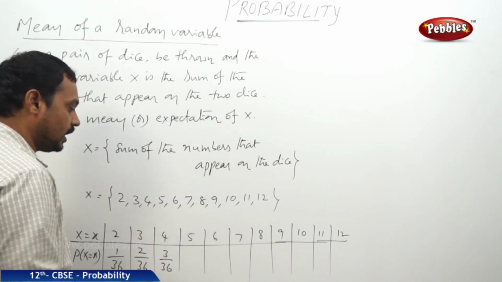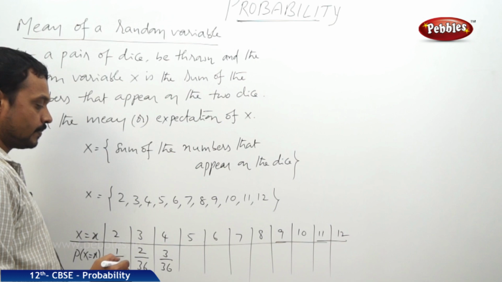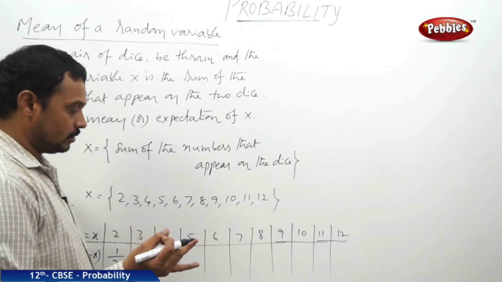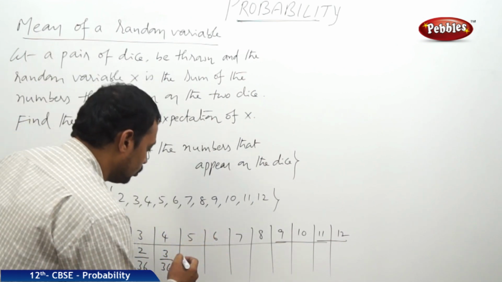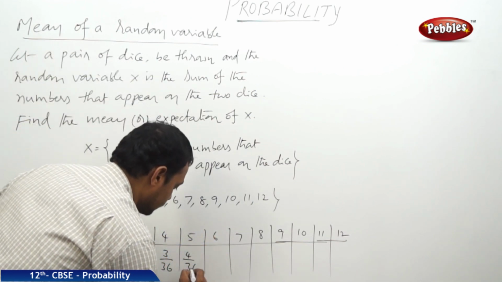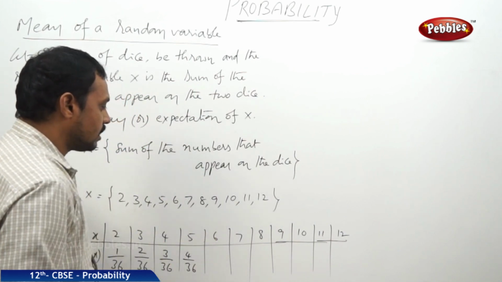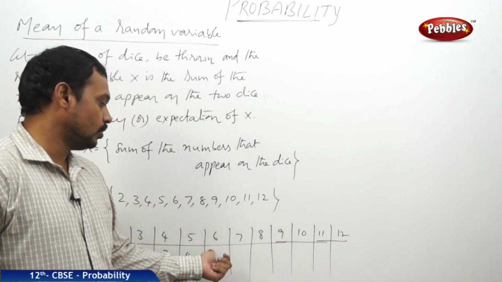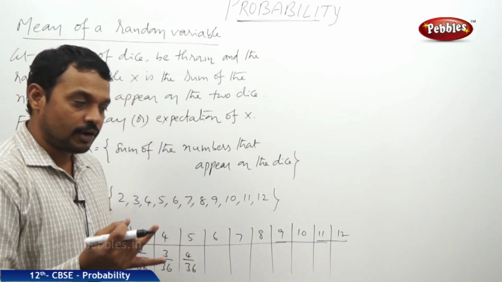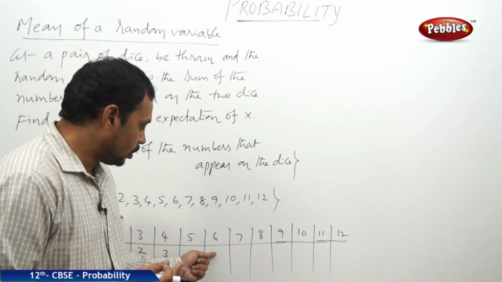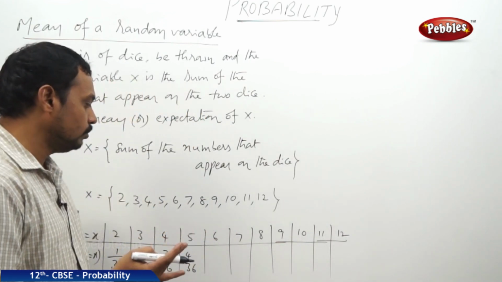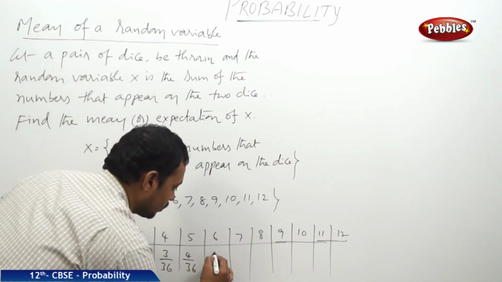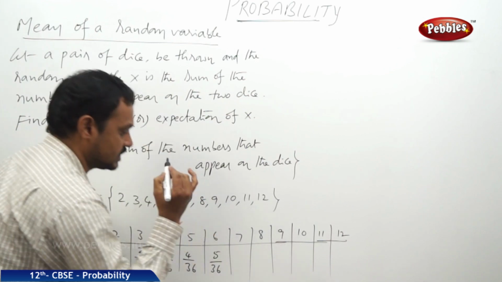Now, the probability at x is equal to 5: the possible outcomes are 1, 4, 4, 1, 2, 3, 3, 2, 4 out of 36. And the sum on the two dice is 6. It happens when the two dice show 1, 5, 5, 1, 2, 4, 4, 2 and 3, 3. 5 cases out of 36.